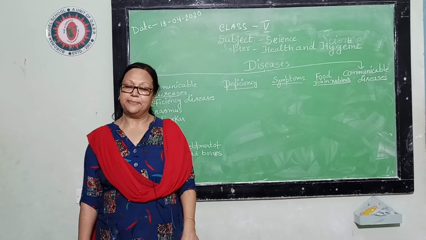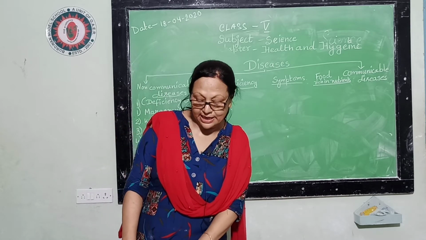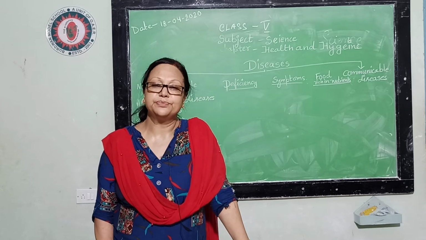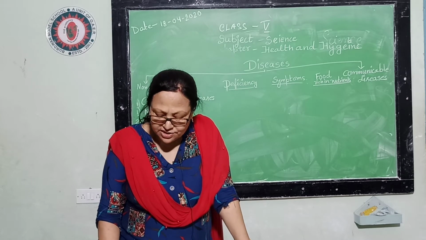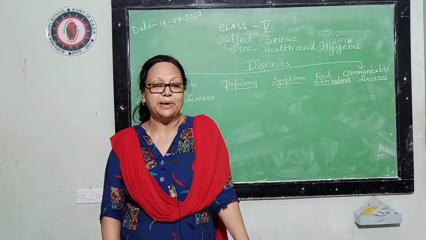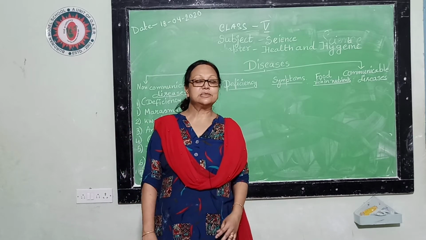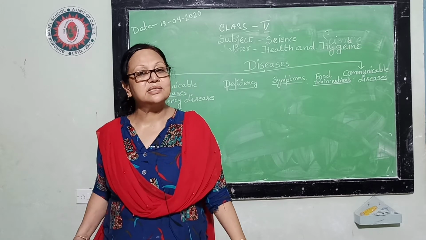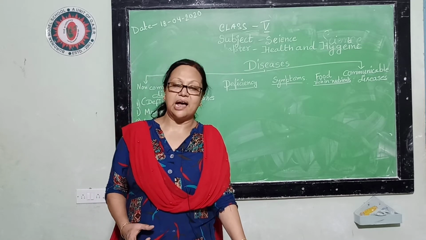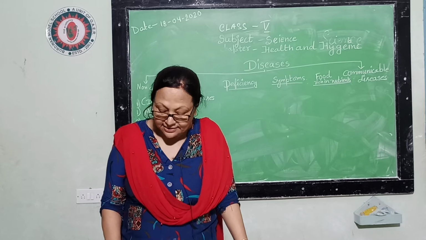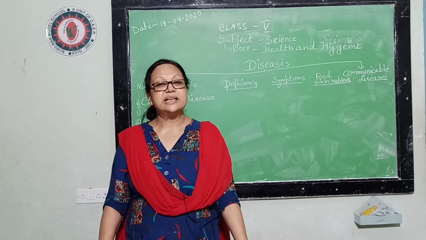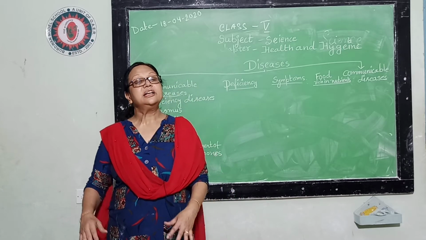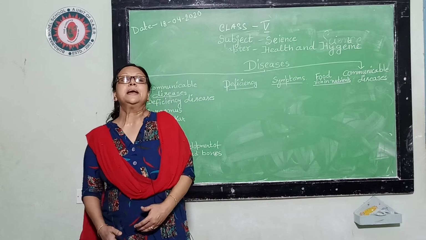Next disease name is beriberi, which is caused due to lack of vitamin B. And what are the symptoms of beriberi disease? Due to this disease, the person's skin becomes very dry and scaly. And then the person feels extreme weakness, and next it affects the nervous system of that patient.